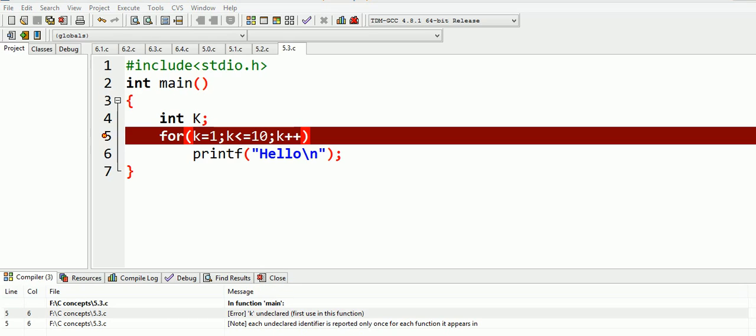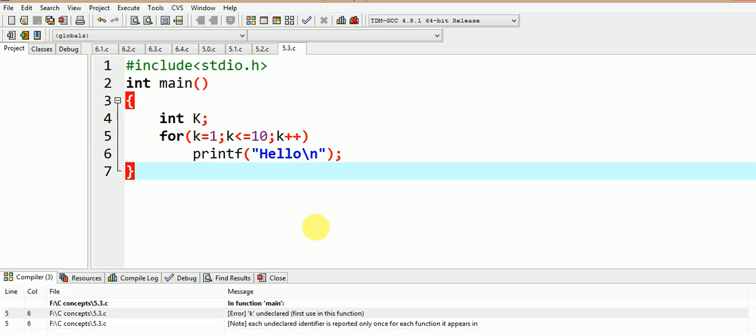See, the error declared here is that k is undeclared in this function. So carefully observe now that we have defined this K in uppercase, and this is taken as the integer variable in the program.